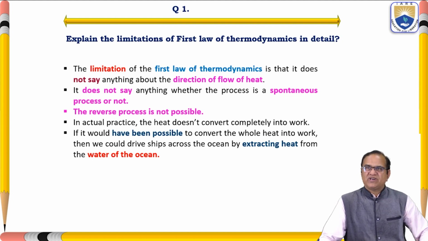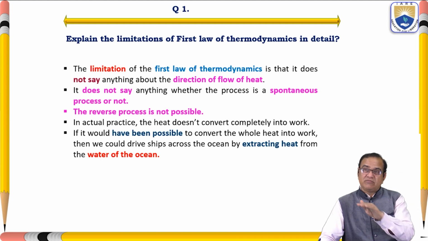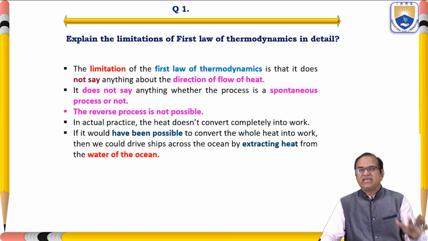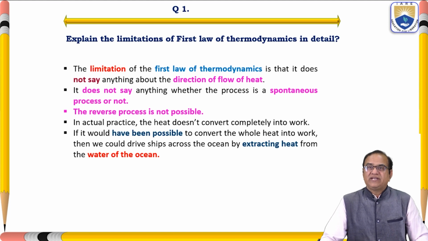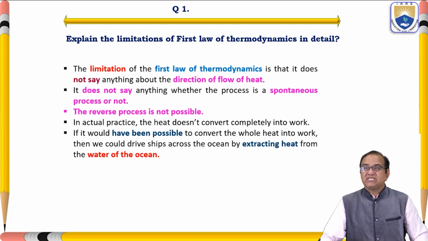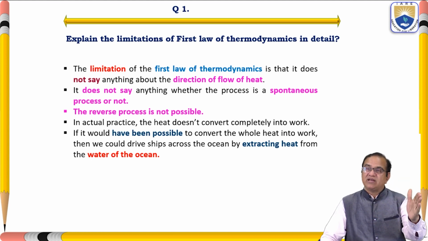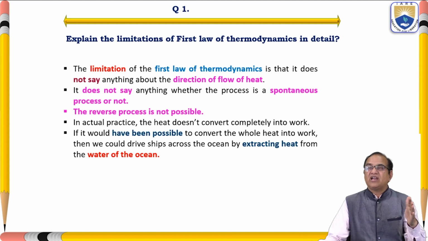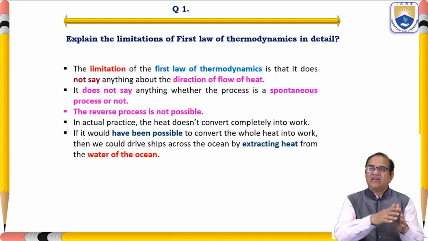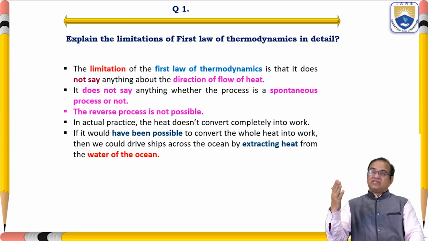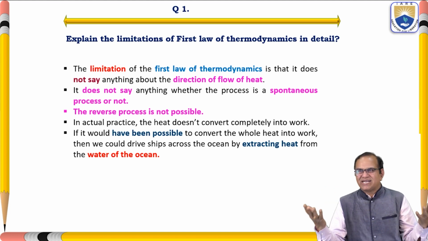The limitation of the first law of thermodynamics is that it does not say anything about the direction of the flow of the heat, whether it will go from the surrounding to the system or the system to the surrounding. It does not say whether the process is spontaneous or not. A spontaneous process is a natural process from high temperature to low temperature. Heat will always transfer from a high energy level to a low energy level. But the first law of thermodynamics does not say about that.